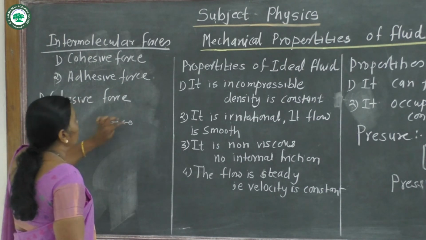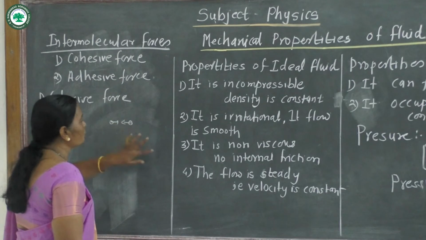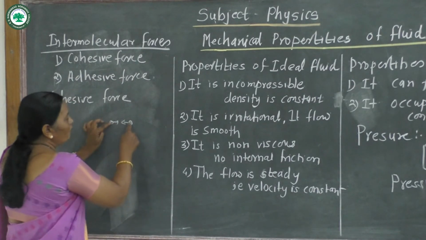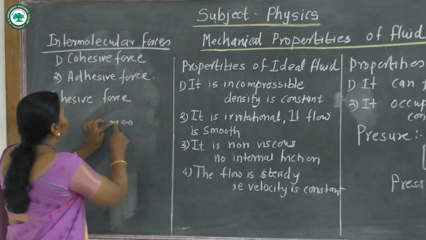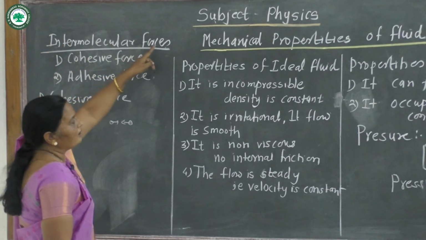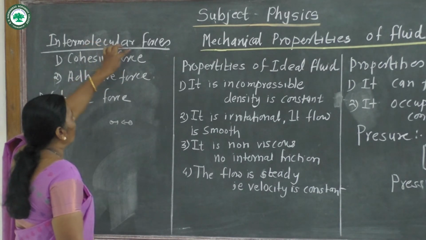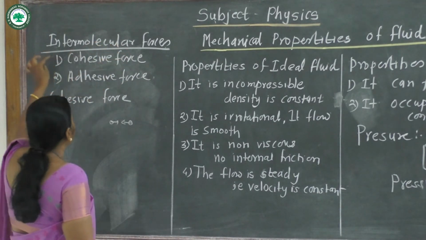Suppose liquid consists of molecules. Consider two molecules. There is a force of attraction between two molecules. It is called intermolecular force, and there are two types of it.